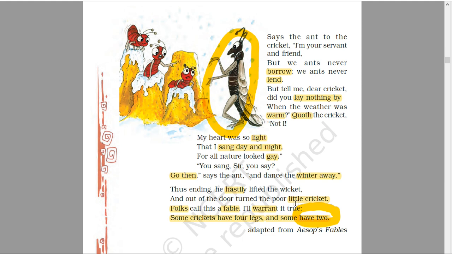So what the poet wants to say is that in human beings also, among us, so many people are so lazy, who do not think of the future, who always think of their present only, and who only enjoy. They are never serious for their life, and when there is need of something, they find at that time that they do not have anything saved, and they have to suffer for this nature of theirs.